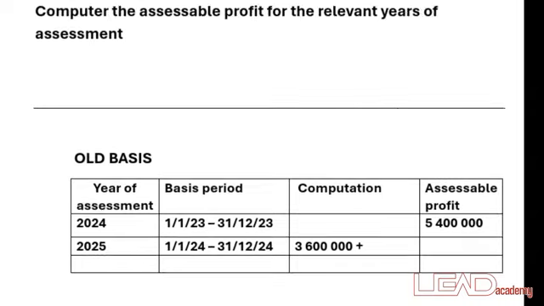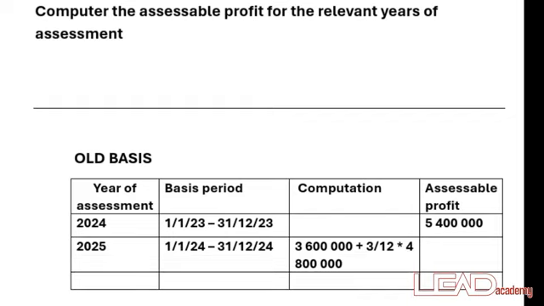The next year, which was the 2025, if we take 3 months out of it, it's going to be 3 divided by 12 multiplied by the amount, which was 4.8 million. I know you'll be confused how I got the 3 months, how I got the 3 divided by 12, but don't worry, I will explain.